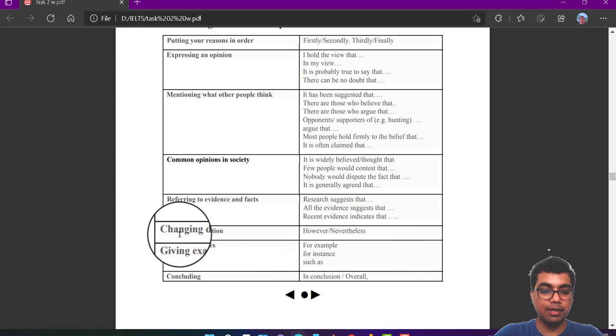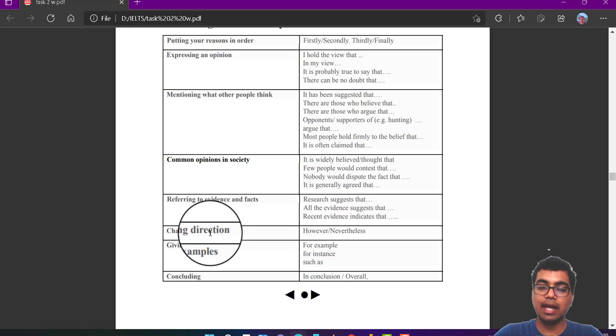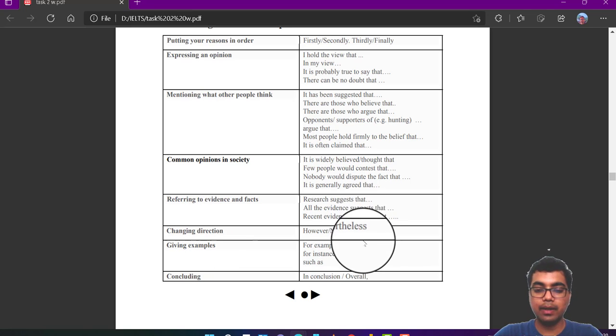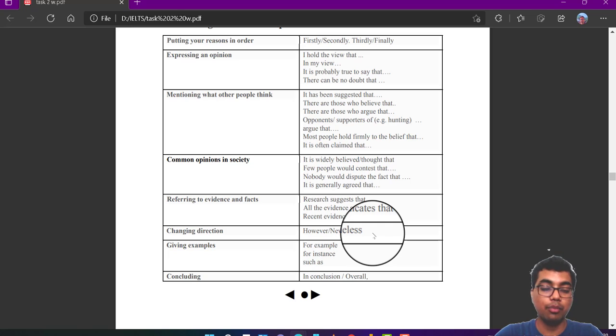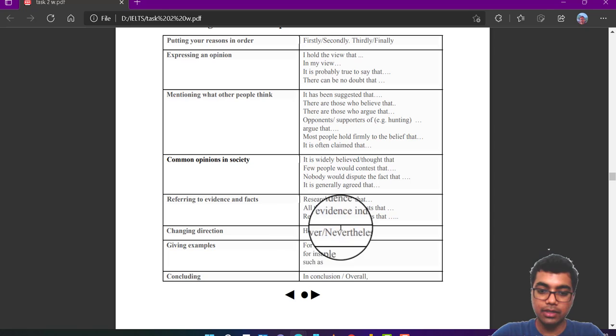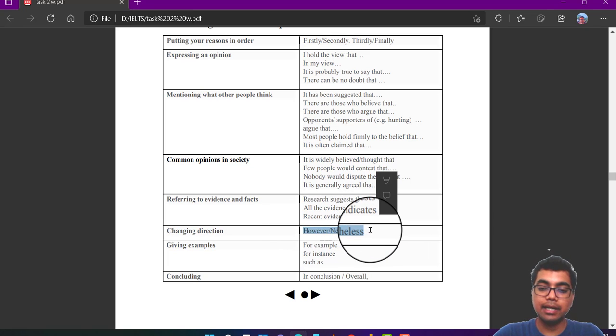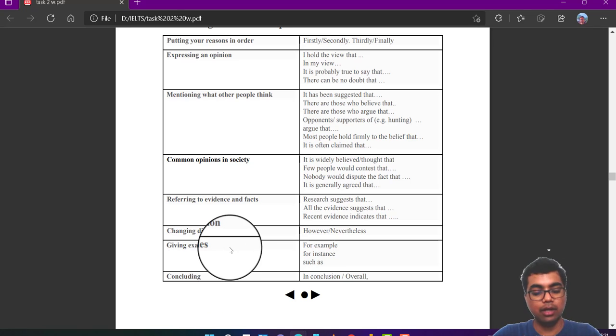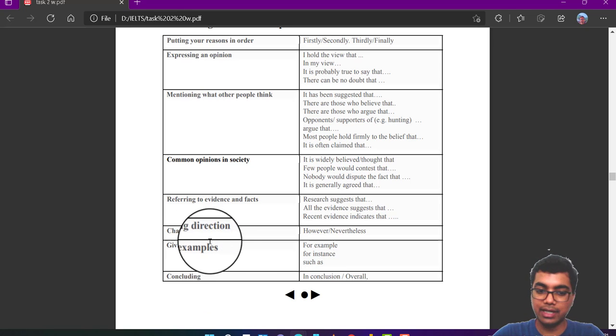Now let's jump into changing direction. Changing direction means you are contradicting your prior beliefs. For example, in advantage and disadvantage essays, opinion-based essays, or discuss both opinions or viewpoints essays, you are going to write a contradicting sentence. So you are going to use however, nevertheless, but, yet. These are the words you can use. Generally, however and nevertheless are the best phrases for a contradicting sentence.